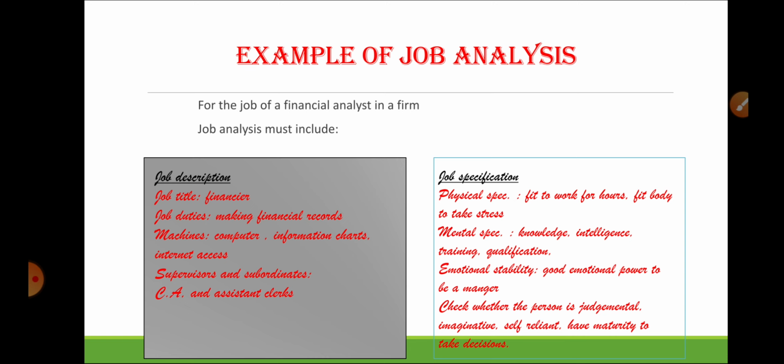Next is emotional stability. We have to check whether he has good emotional stability to be a manager, or to be at this place.